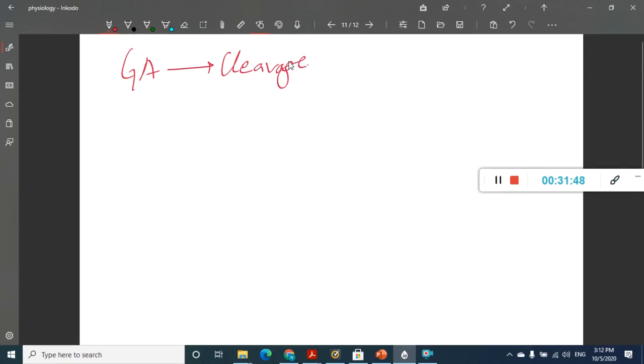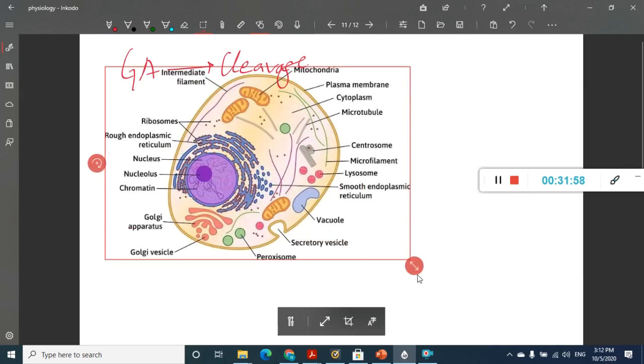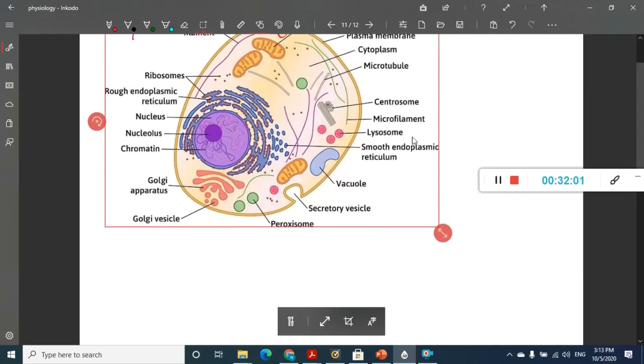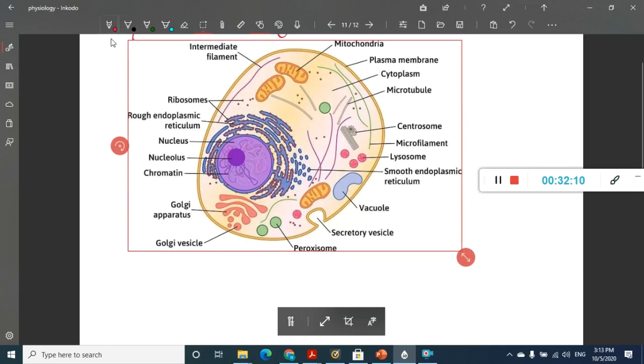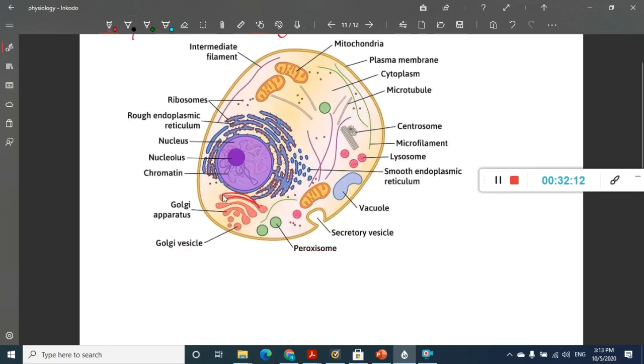If you see, this Golgi apparatus has two sides. It has the convex side, and the other is the concave side. I'll show you in the picture again, because this is very important, asked in a recent exam. So this is the Golgi apparatus. One is the convex side, which is the cis side of the Golgi apparatus, and this is the concave side, the trans side.